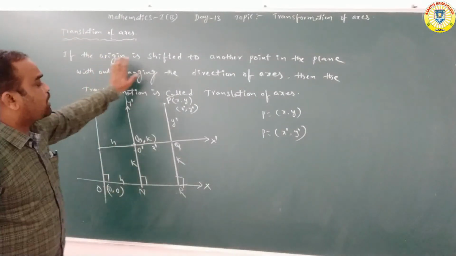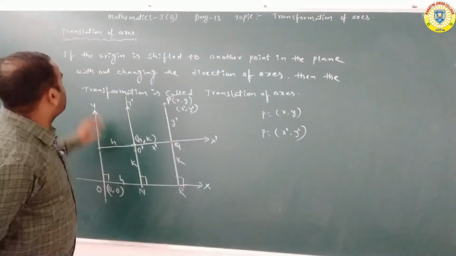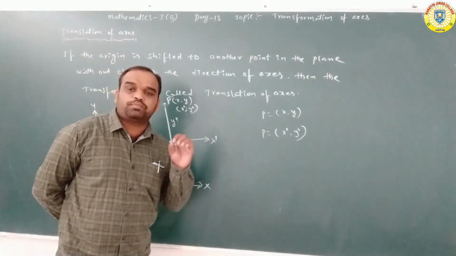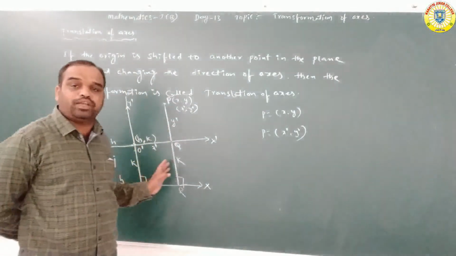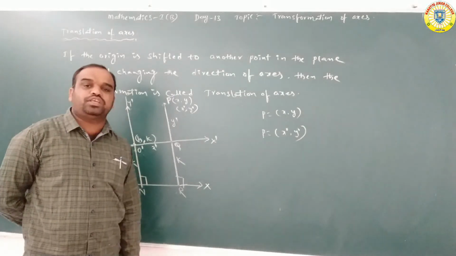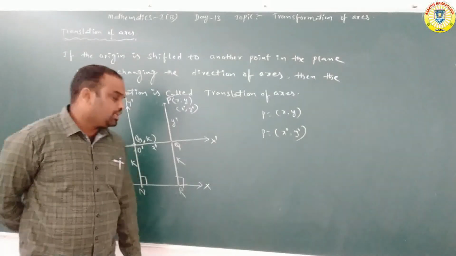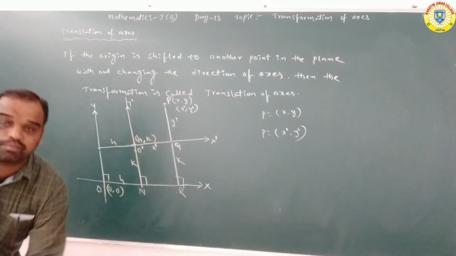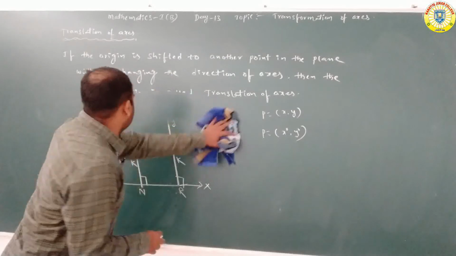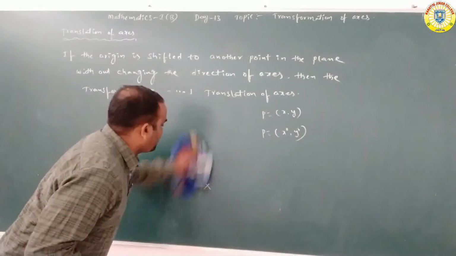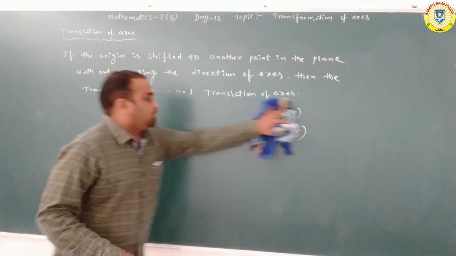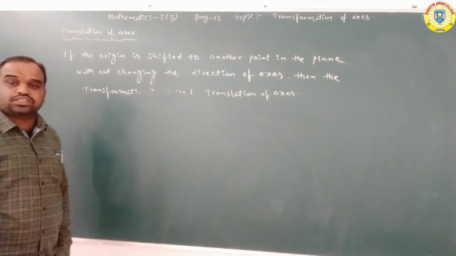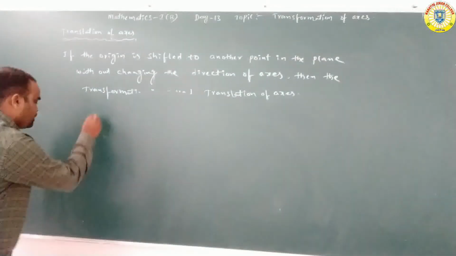If the origin is shifted to another point in the plane without changing the direction of the axes. Origin is actually 0, 0. Listen carefully. The translation of axes definition: without changing the direction of the axes, the origin is shifted from one point to another point in the plane.